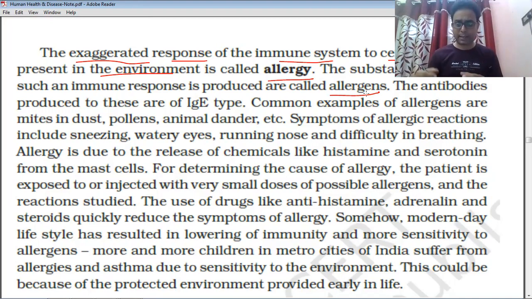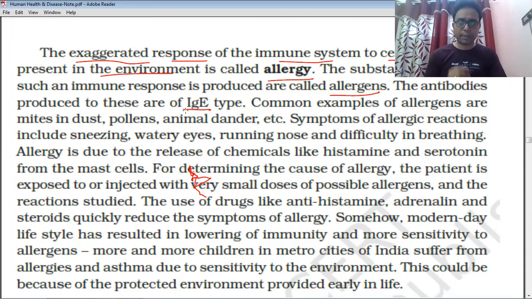When some allergens go inside your body, antibodies are formed. This is a special type of antibody that is responsible for the allergic reaction. Which antibody is this? That is the IgE antibody. That is a very important question from your MCQ and NEET point of view.